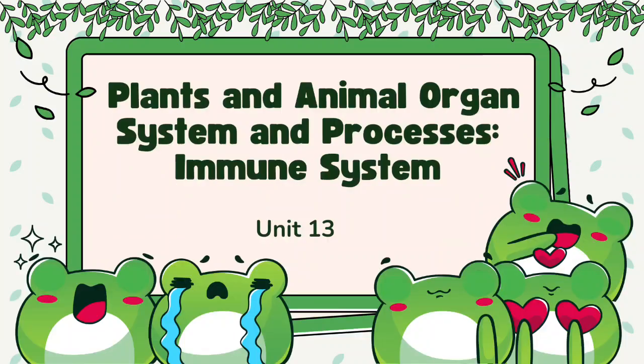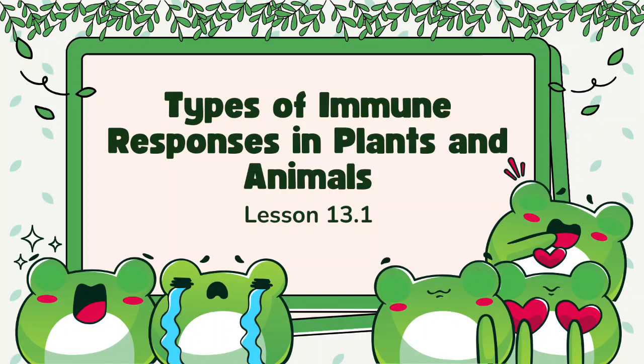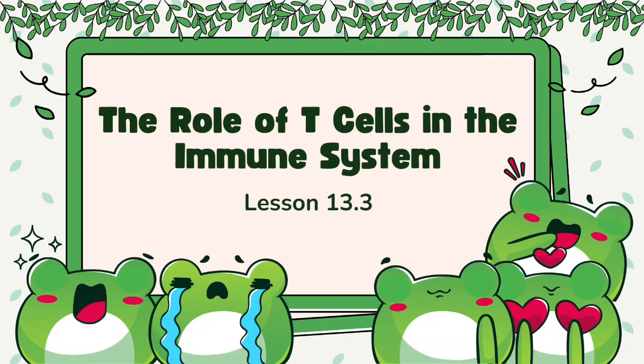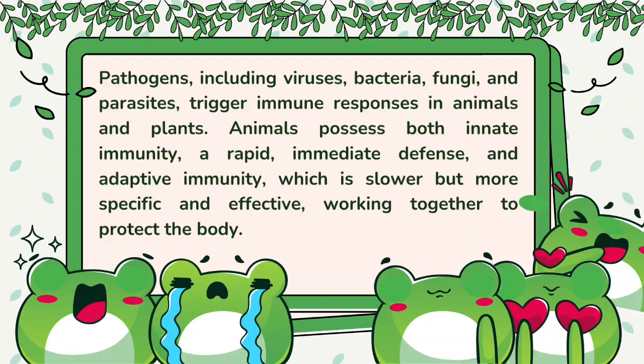For Unit 13, Plant and Animal Organ Systems and Processes, Immune System. We have Lesson 1, Types of Immune Responses in Plants and Animals. Lesson 2, The Role of Antibodies in the Immune System. Lesson 3, The Role of T cells in the Immune System.